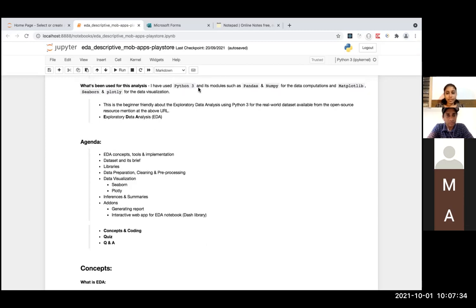What's been used for this analysis? I have used Python 3 and libraries such as Pandas and NumPy for the computations, and Matplotlib, Seaborn, and Plotly for data visualization.